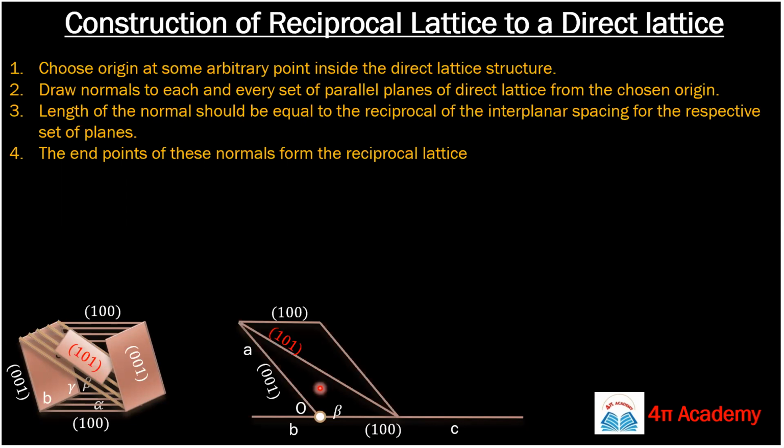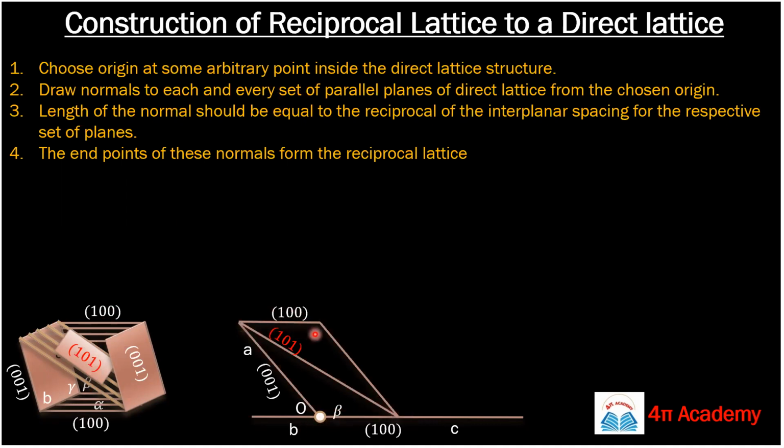Now your first step is to choose a set of parallel planes inside the direct lattice. Also, you need to choose an arbitrary origin. Suppose this is your origin O, and we are taking the set of parallel planes 1, 0, 0.